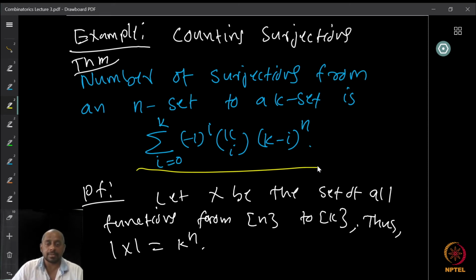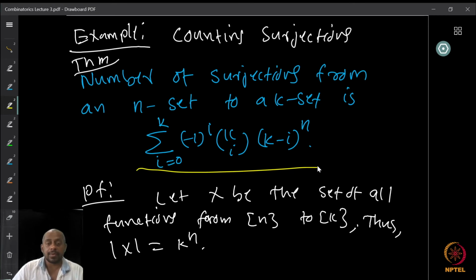So therefore there are k raised to n such functions. We have k raised to n because we have k possibilities for any of the n elements. So every element can be mapped to any of the k, therefore k raised to n possibilities.